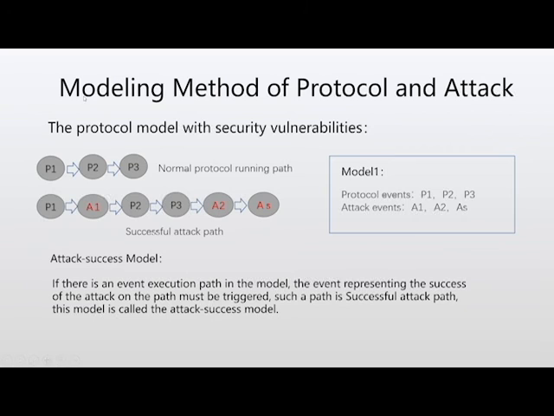Based on the definitions and rules given above, we can build an Event B model. For example, Model 1 consists of 3 protocol events and 3 attack events, where event AS represents the successful attack. There are at least 2 event execution paths in Model 1. Normal protocol running path P1, P2, P3, and successful attack path P1, A1, P2, P3, A2, and AS. The event AS that indicates successful attack in the successful attack path is finally triggered. A model like this, in which there is at least one successful attack path, is called the successful attack model.